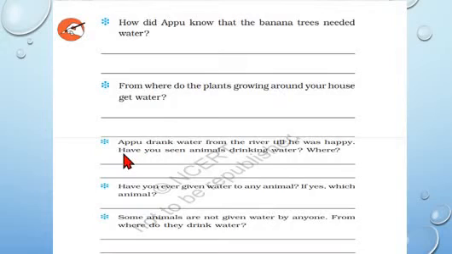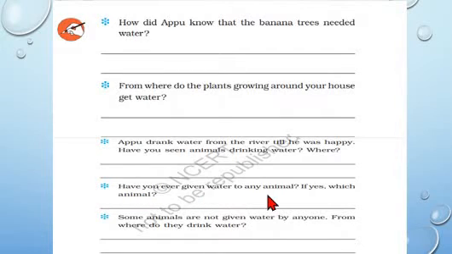The third question is, Apu drank water from the river till he was happy. Have you seen animals drinking water? Well, let's try and answer this. Yes, we have seen animals drinking water. We give water to our pet and domestic animals like cats, dogs, cows, etc. We can also see stray dogs and birds drinking water from around our house, from the roadside, small ponds or open water pots.